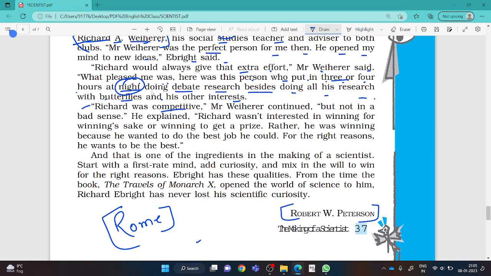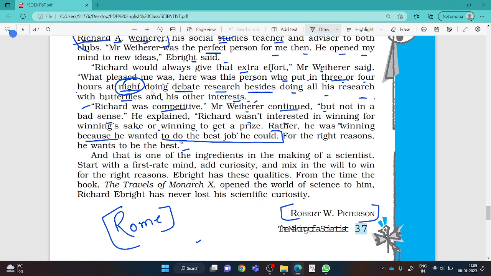Richard was competitive, Mr. Werner continued. When any teacher admires you, you also become very happy. Okay, but not in a bad sense. He explained Richard was not interested in winning for winning's sake, always remember, or winning to get a prize. Rather, he was winning because he wanted to do the best job he could for the right reasons. He wants to be the best.